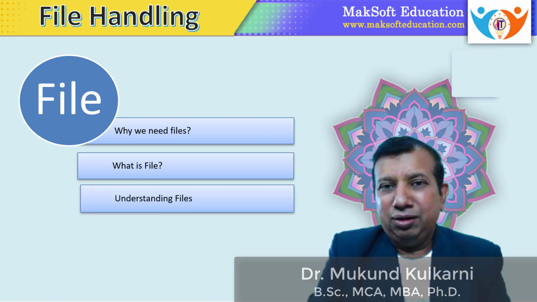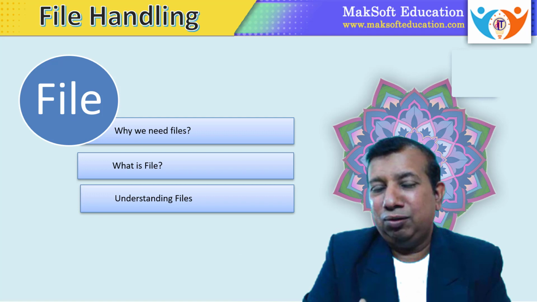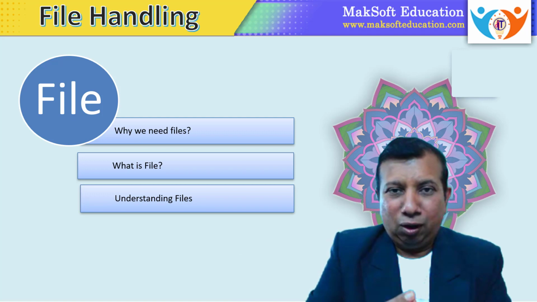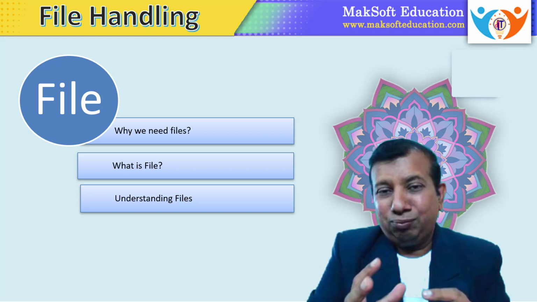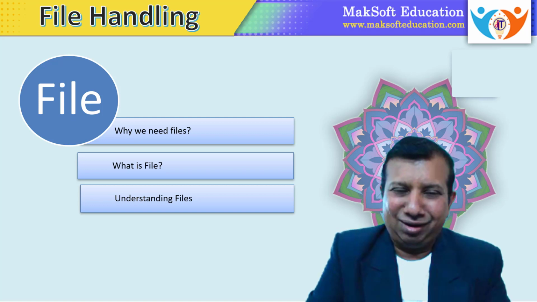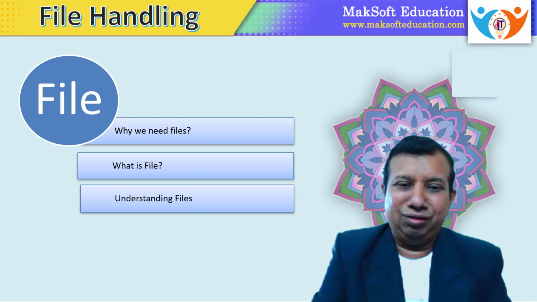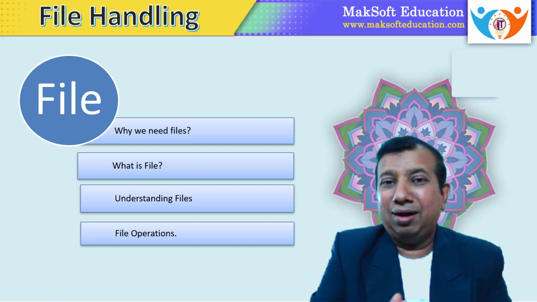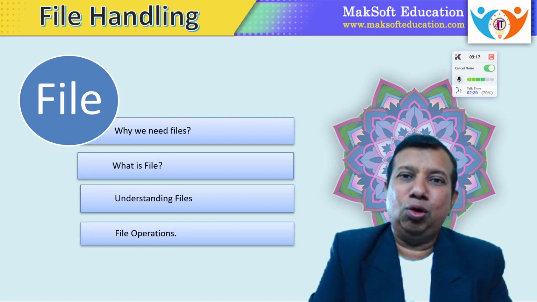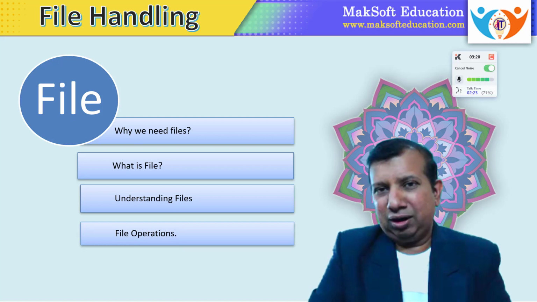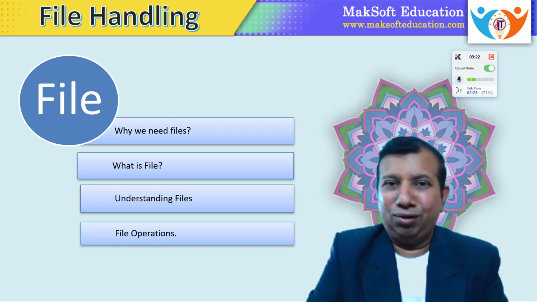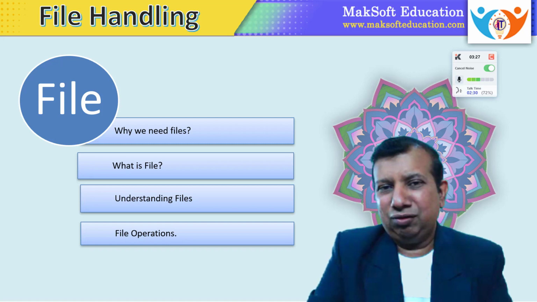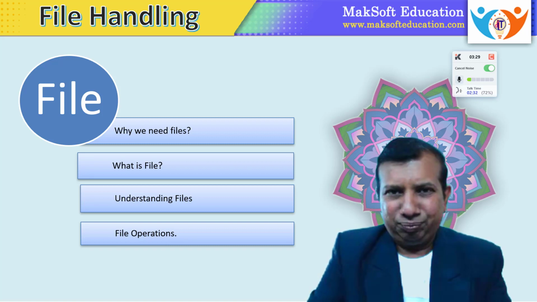The third thing is we have to understand files in more detail: how they are created, how they are identified, and how the nature or type of a file is identified. All those things we have to understand in detail. And the fourth one is what different operations are possible on files. Unless we understand the concept of different file operations, we cannot use them in a program. So let us see one by one why we need a file.